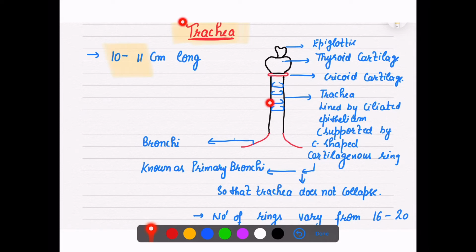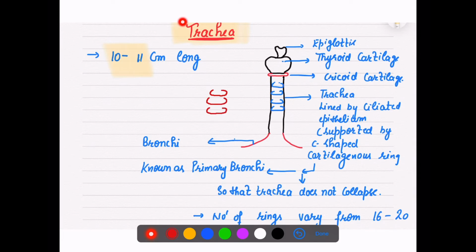ये जो आपका ट्रैकिया है, ये 10 to 11 सेंटीमीटर लॉन्ग है, और यह सपोर्टेड है, because this is a tube, someone has to hold this. So this is supported by incomplete rings. See, अगर आप ध्यान से देखो, I have drawn these rings like this. I have not made complete rings.